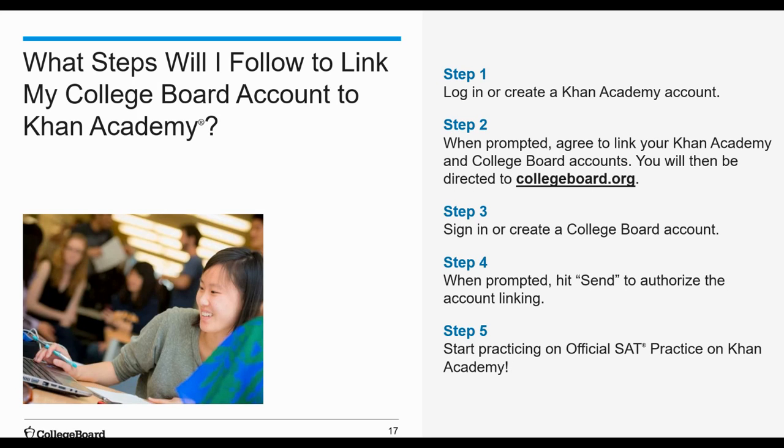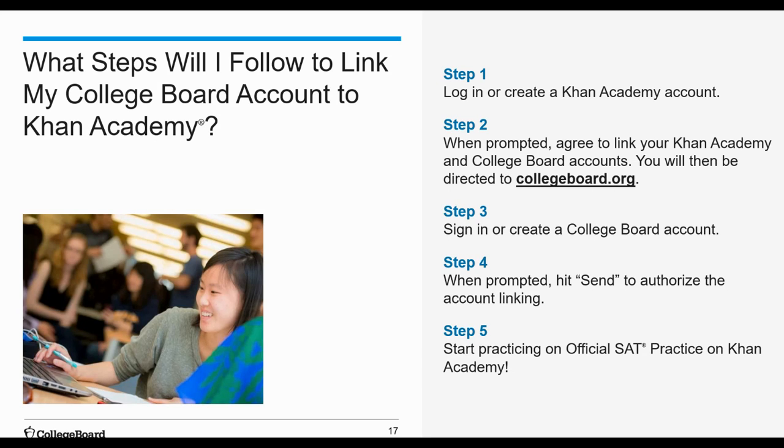If you need help linking those two, what you're going to do is log into your Khan Academy account, and it should ask you to link the account. You'll be prompted to link your Khan Academy account and your College Board account when you log in. When you agree to link the accounts, you'll be redirected to your College Board account, and you'll need to sign in, of course.